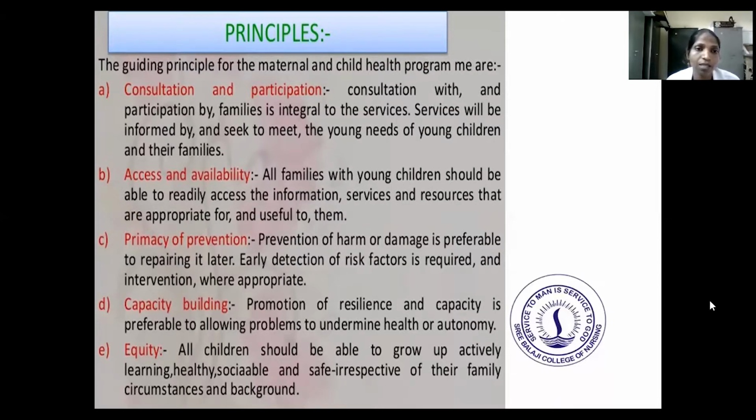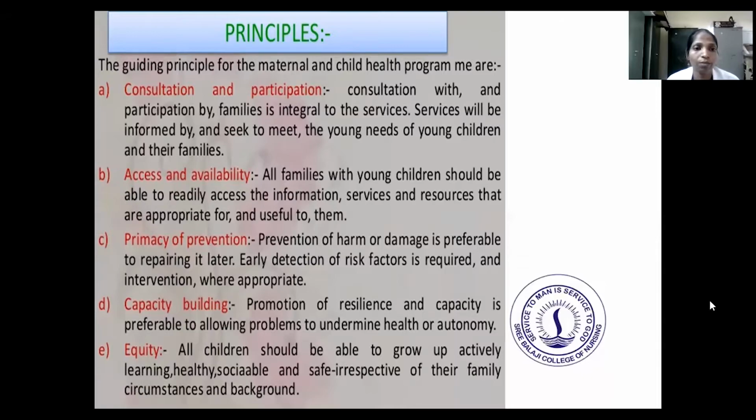Next is access and availability. All families with young children should be able to readily access the information, services and resources that are appropriate for and useful to them.